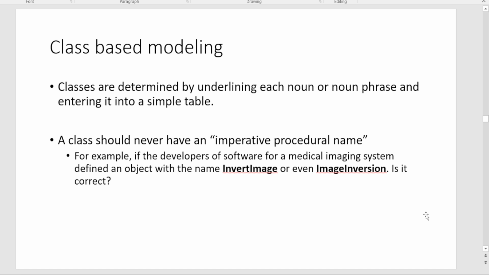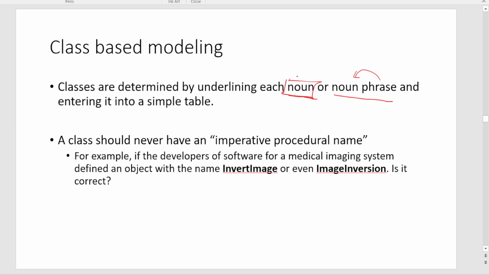Classes are determined by underlining each noun or noun phrase and entering it into a simple table. So, how do you find a class? You find a class in a particular system using nouns, or noun phrases, the phrases that contain a noun. We will see some examples in the next slide, but as of now understand that these nouns tell you about the classes.